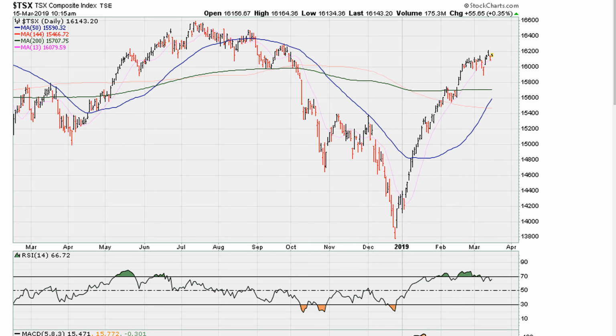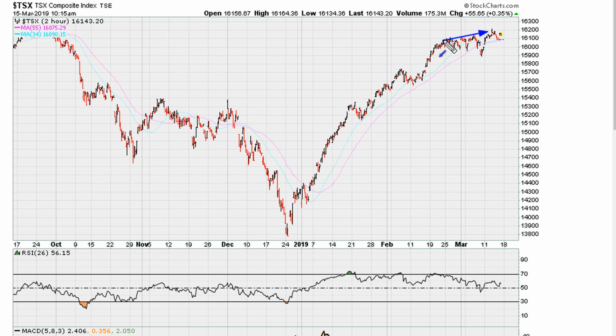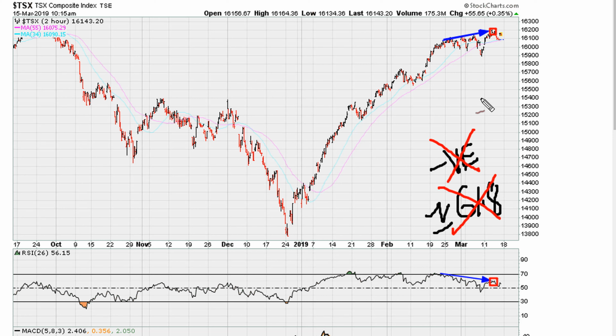If we take a look at the 2 hourly, now we can see this negative divergence more clearly. In fact, if we take a look at the high here on an hourly closing basis and this high here, we can see that this corresponds with number one being negative divergence, of course, but number two also approximately RSI 61.8 uniform activity rejection, and this is the worst type of negative divergence in my opinion.